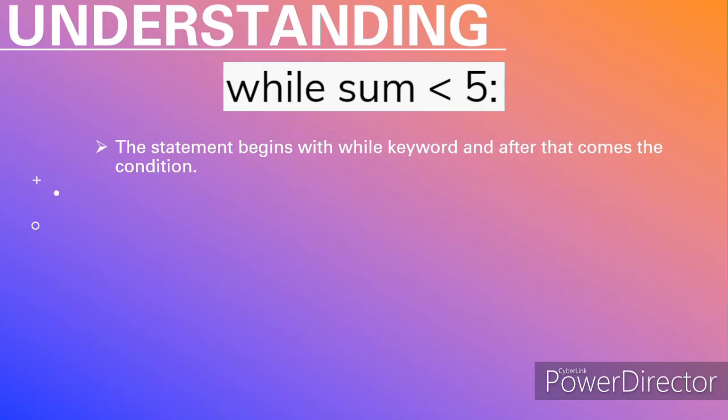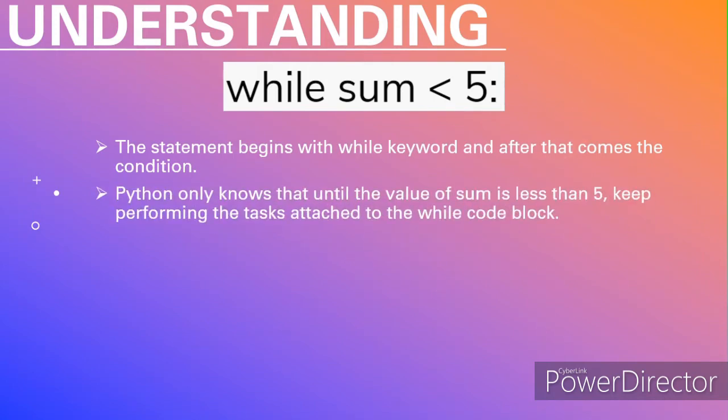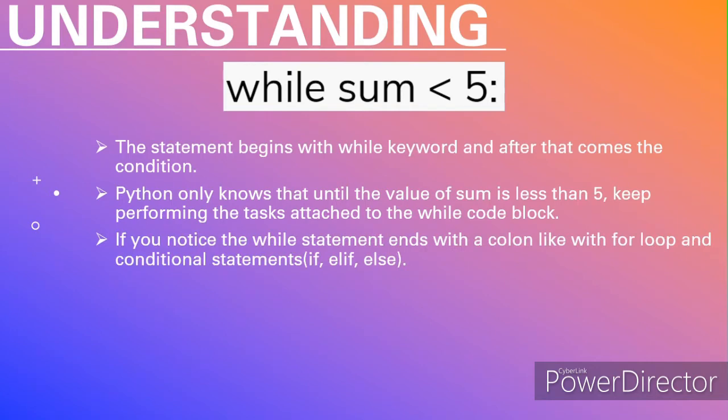Currently, nothing specifies the current value of sum, nor does the code define how the value of sum will change. The only thing that is known when Python executes the statement is that sum must be less than 5 for the loop to continue performing tasks. Moving on, the statement ends with a colon and tasks are indented below the statement, like you did with for loops and conditional statements. Obviously, there are no tasks listed here. I was just giving you an idea of what you would do after the colon.